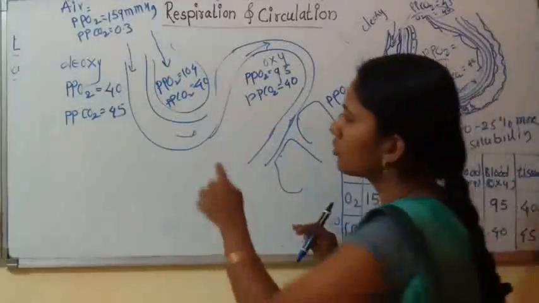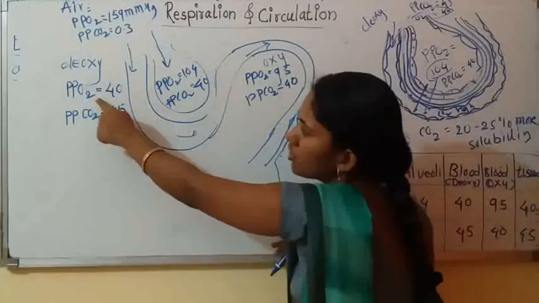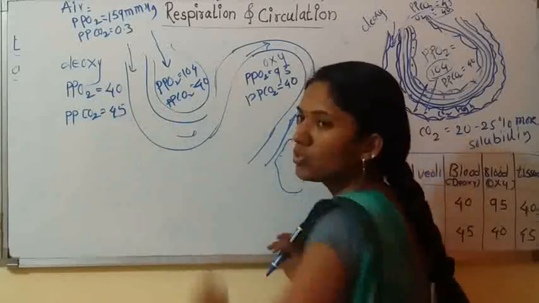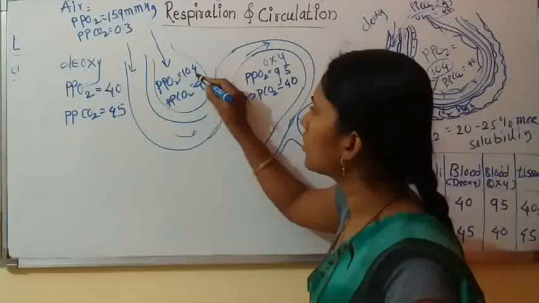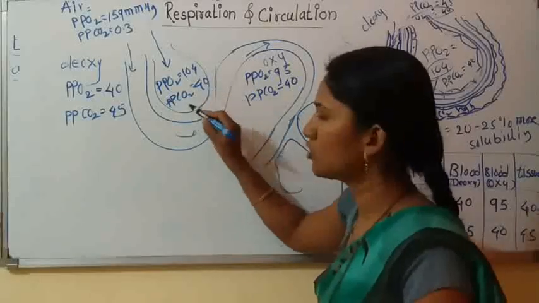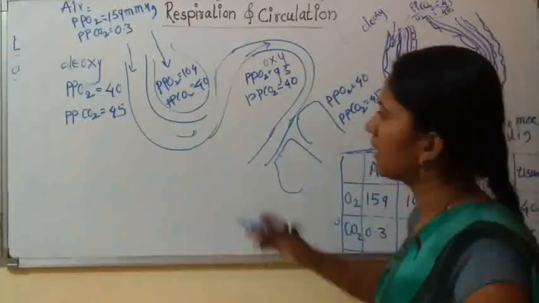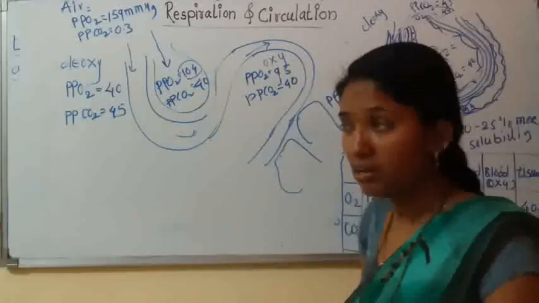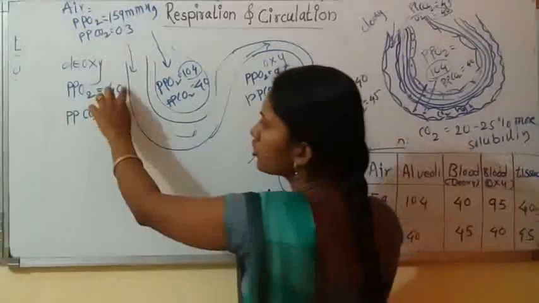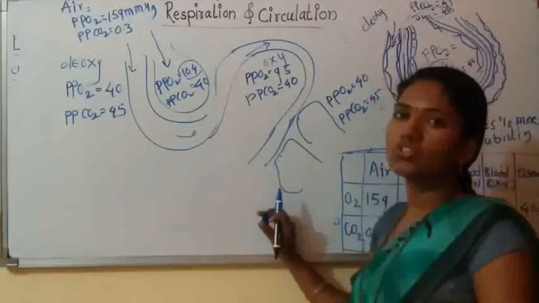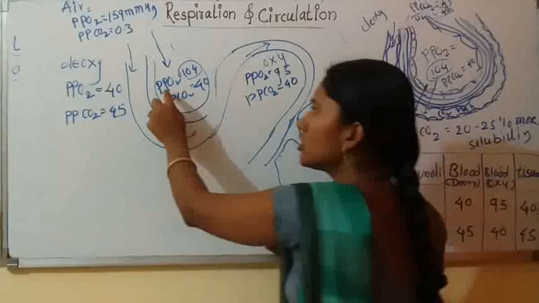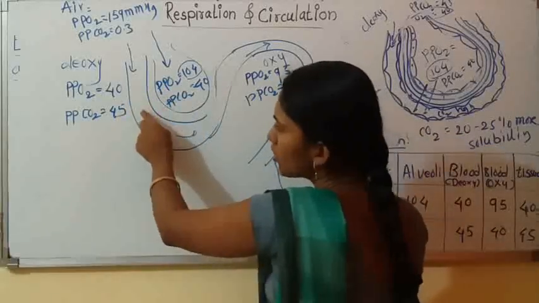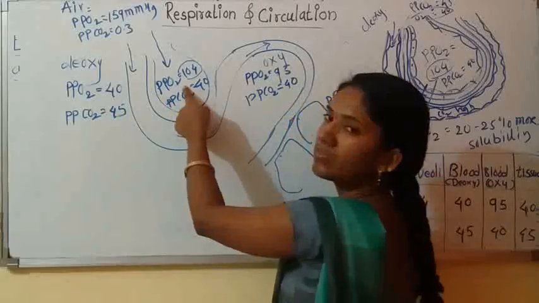Now in case of the deoxygenated blood, it has partial pressure of O2 40 and CO2 45, and alveoli have 104 of oxygen and 40 of CO2. So higher concentration of oxygen is in the alveoli and lower concentration of oxygen is in the deoxygenated blood. So oxygen diffuses from alveoli to the deoxygenated blood and CO2 diffuses from deoxygenated blood into the alveoli.